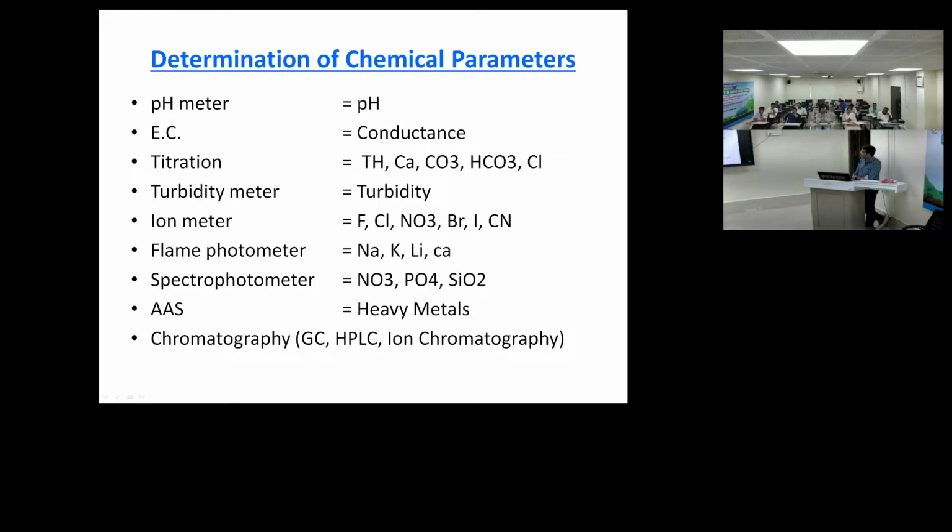Now we have advanced instruments like ion chromatography, IC, by which we can determine all the major cations and anions. Instead of SS we are using ICP-MS, from which we can determine all the heavy metals in a single run.